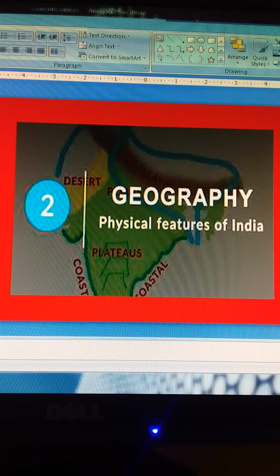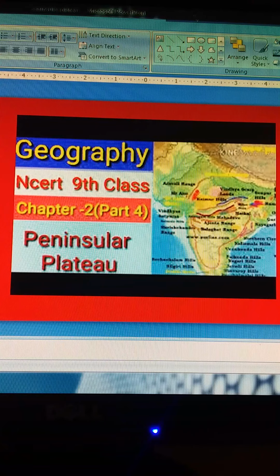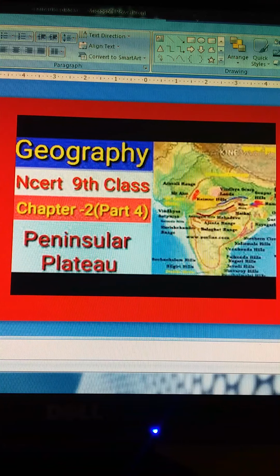Today we are going to study about the physical features of India, Geography chapter 2. This will be the fourth part of your geography lesson, and we are going to discuss in this video the Peninsula Plateau. Earlier we have discussed the formation of the Himalayas and Gondwana land, and the theory of plate tectonics. We have read about the major physiographic divisions, the Himalayan mountains, and the northern plains.